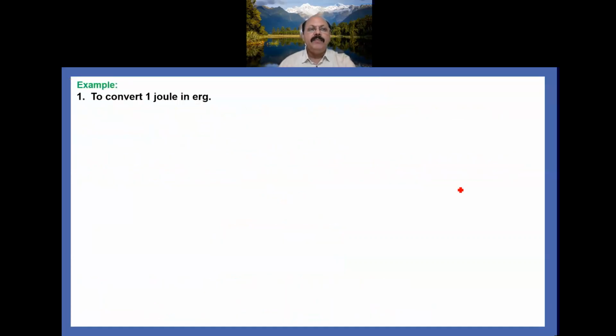Now we take one example to convert 1 joule into erg. You have to identify which physical quantity has the SI unit of joule. Joule is the SI unit of energy or work, and erg is the CGS unit of energy or work.